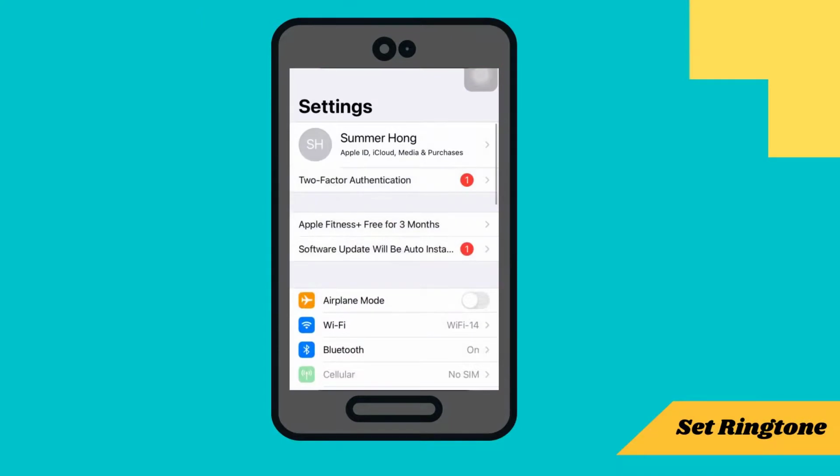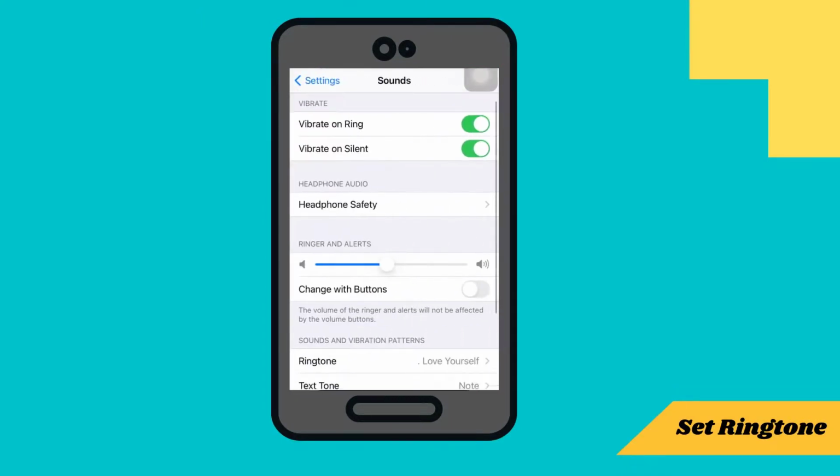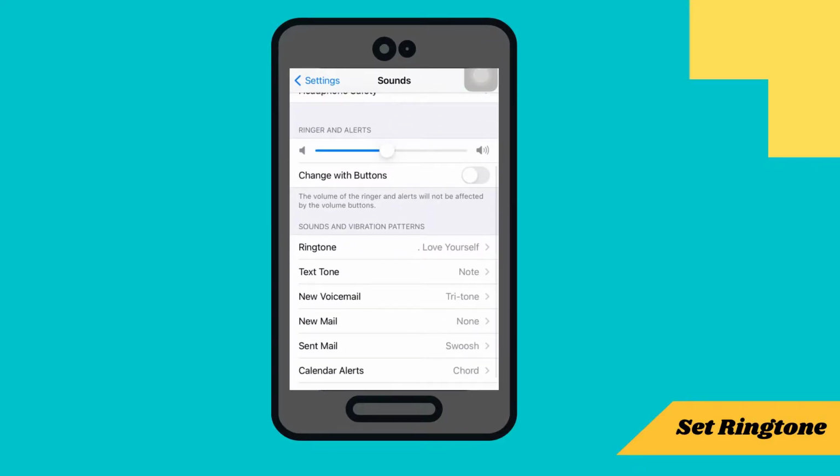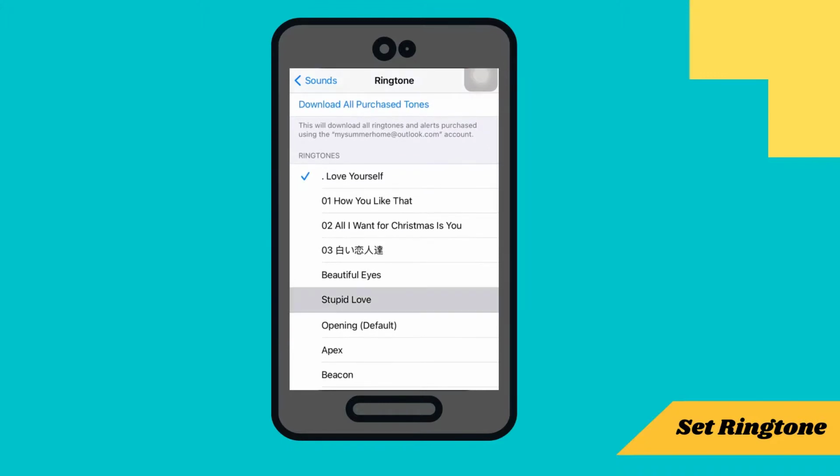Unlock your iPhone and open Settings. Choose the Sounds option. Enter the Ringtone page. Choose the target ringtone. Okay, that's it.